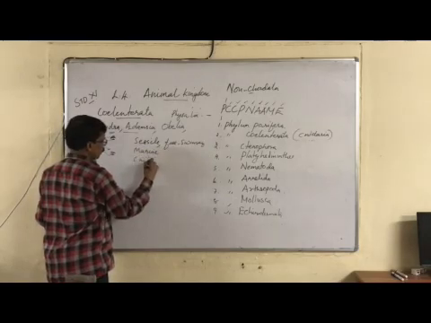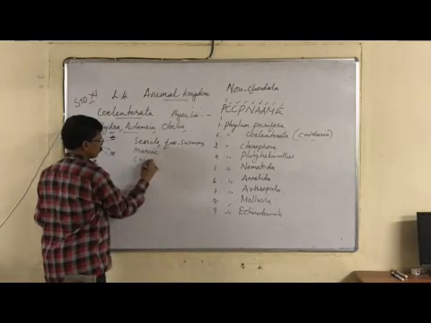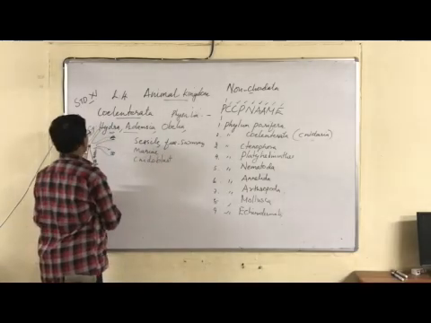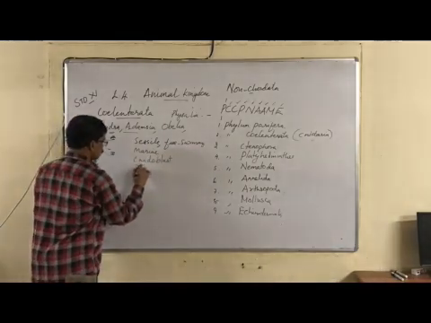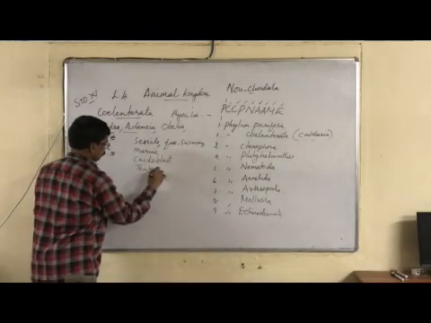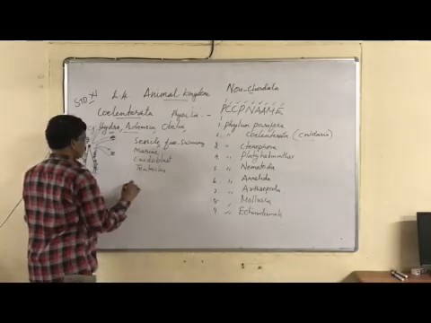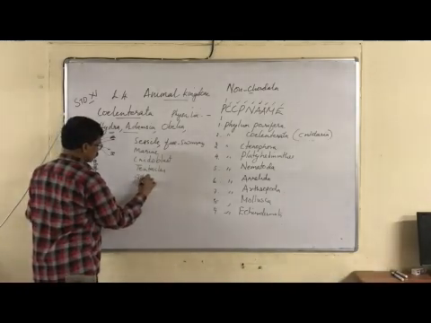They have cnidoblasts, stinging cells, tentacles, and a gastrovascular cavity.